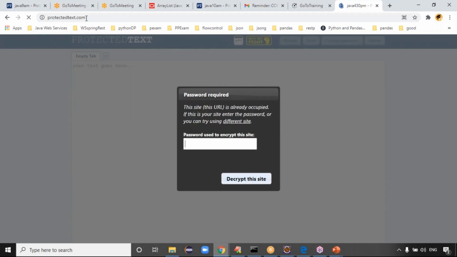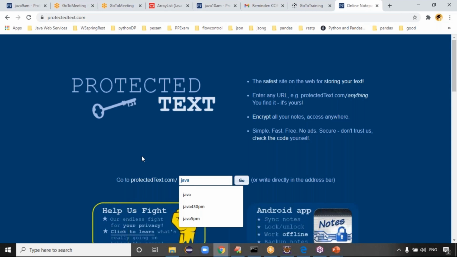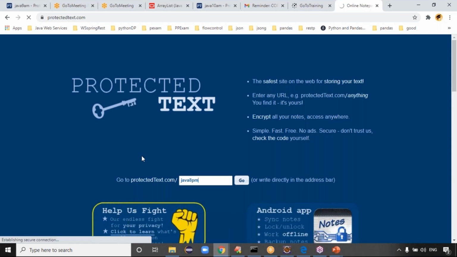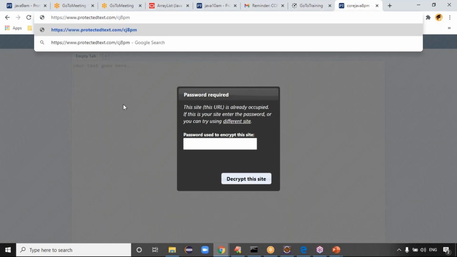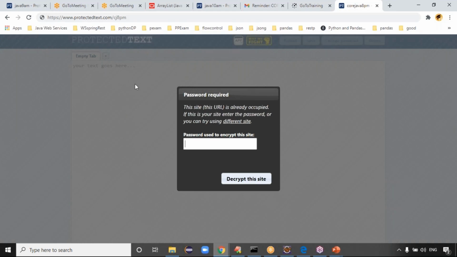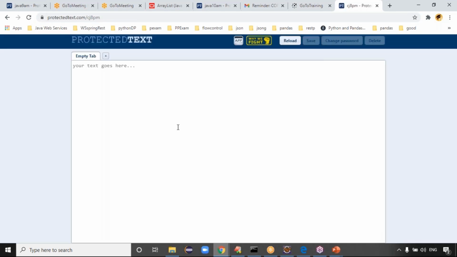Yeah, protectedtest.com. So let me create one website for this Java 8 p.m. class. Can I give it like core Java 8 p.m.? I think the names are already used for the previous batches. I can give something like CJ, CJ 8 p.m., core Java 8 p.m. short name. Yeah, CJ 8 p.m., guys. So let me create one site for that.